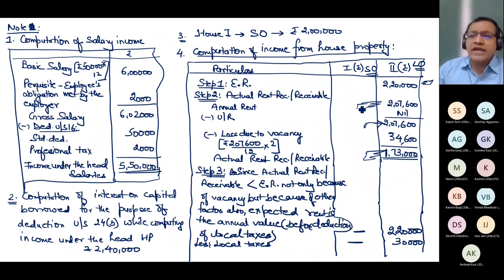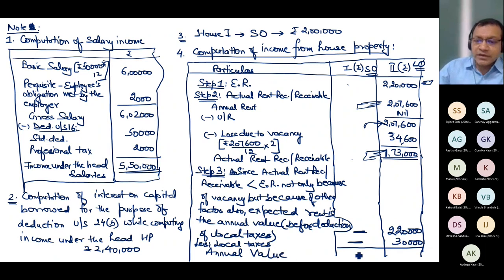So in self-occupied, don't write anything in this column, expected rent, annual rent, nothing to be written. Just apply a dash in annual value before deduction of local tax, and a dash in local tax. Now I got the answer of annual value in respect of both the houses. For self-occupied, it is nil. Now I should write nil because section 23 subsection 2 says annual value of self-occupied house is nil. So I will not write dash now, I will write nil. And it becomes 1,90,000.